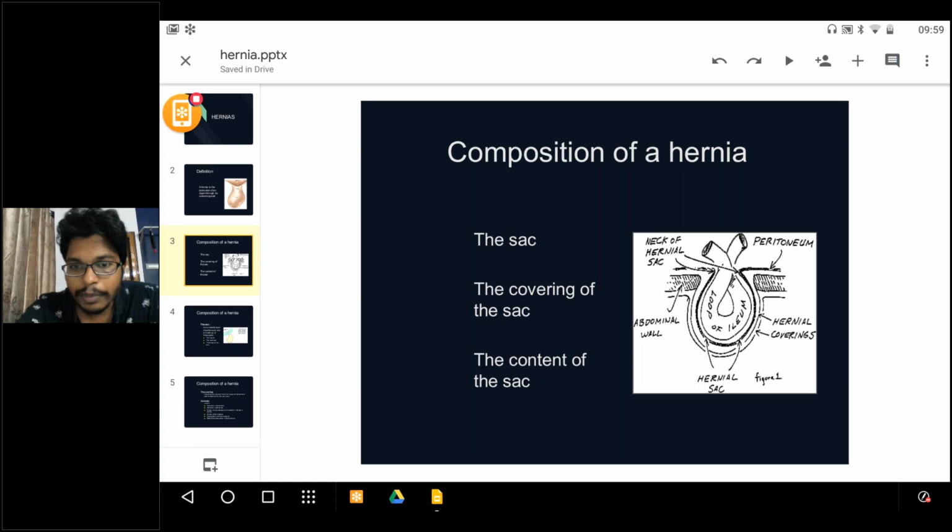The coverings of the sac are nothing but this abdominal wall. These are the coverings of the hernia sac. And this is the neck. Based on the length of the neck, if it is smaller, then obstruction will be more, and these contents will not come back. See, the peritoneum is here, this black one. So the coverings of these hernias are peritoneum and abdominal wall.